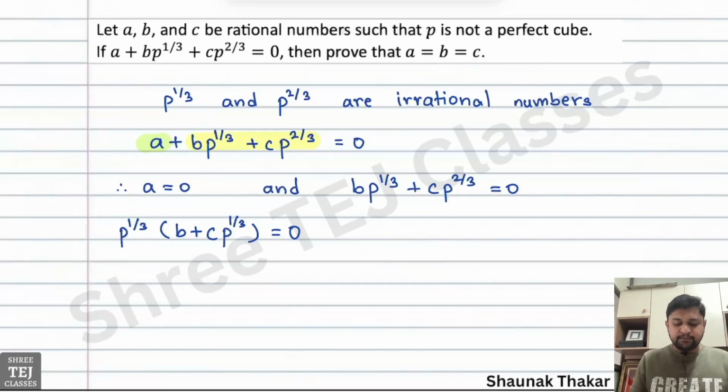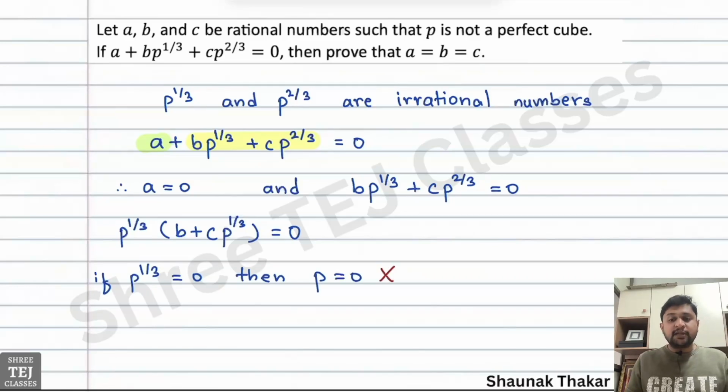If P to the power 1 by 3 is equal to 0, then P will be equal to 0, which is not possible because it has been given that P is not a perfect cube. So P cannot be equal to 0. Therefore, we will have B plus C into P to the power 1 by 3 is equal to 0.